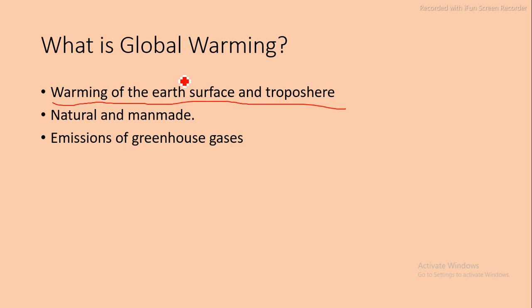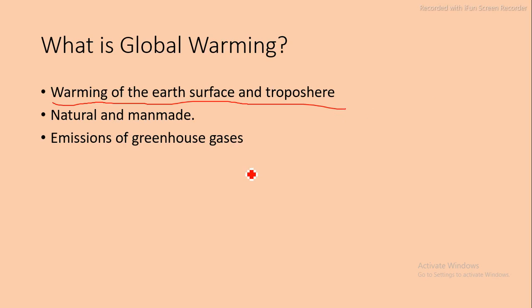How? Because when global warming is occurring, the temperature changes on the surface of the earth. So, if the temperature of the earth changes, then rainfall pattern changes, humidity level changes, and in that way the climate of the earth varies.